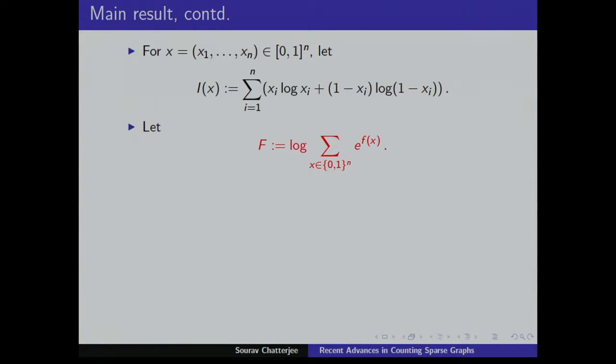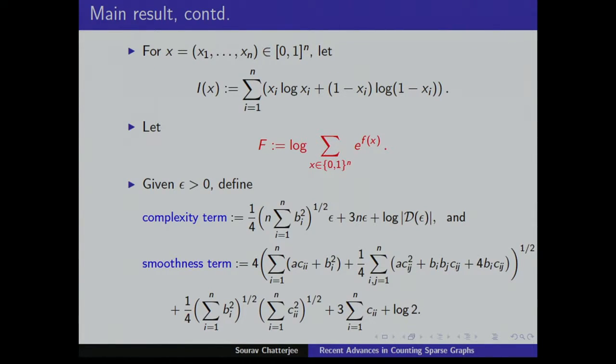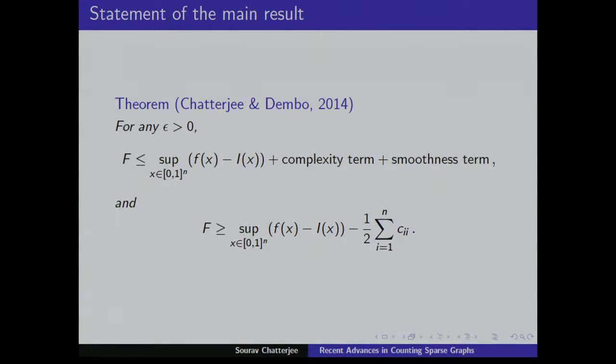But let me give you this formula. Then we define these two terms. One is the smoothness term, which involves all the smoothness coefficients that I wrote down, and the other involves the size of these epsilon nets, which measures the complexity of the gradient. Once you have these, you don't even have to look at it very carefully. You have this result that the partition function is bounded by the supremum. So this is the mean field approximation: Fx minus Ix over all x, plus these complexity and smoothness terms, and lower bounded by something similar.